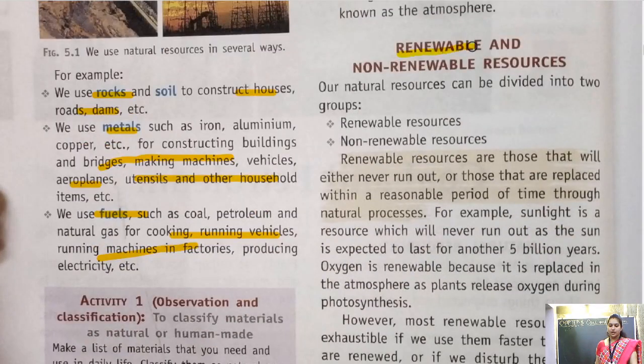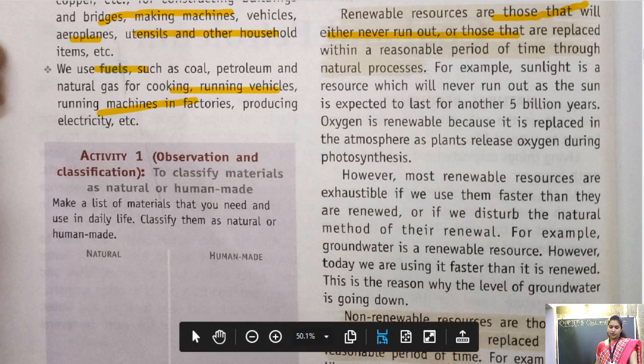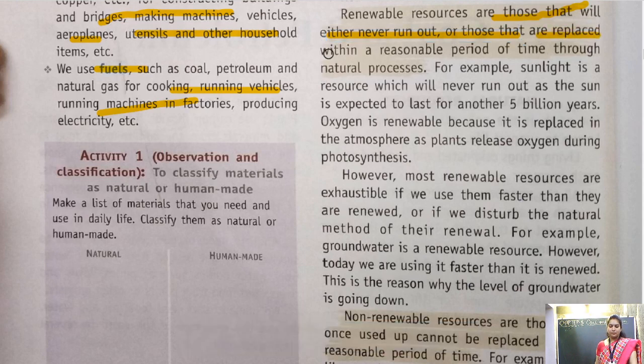We have renewable resources and non-renewable resources. Renewable resources are those that will either never run out or those that are replaced within a reasonable period of time through a natural process.